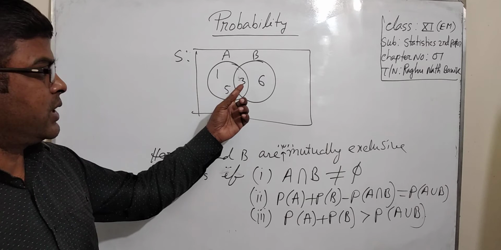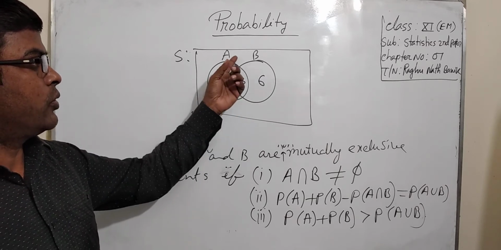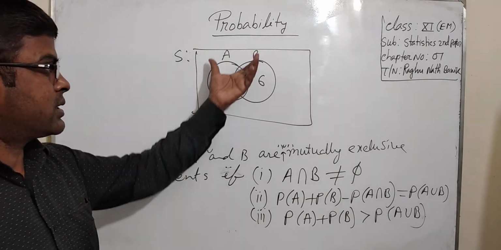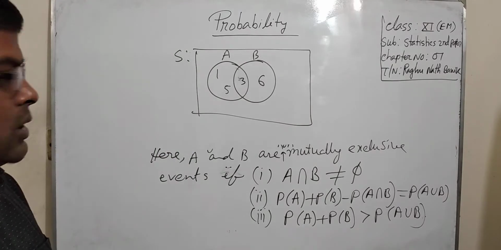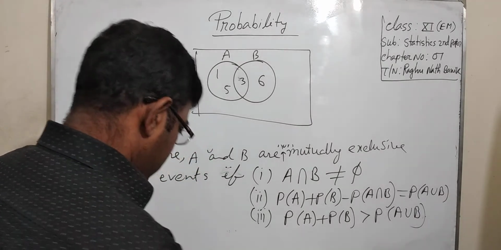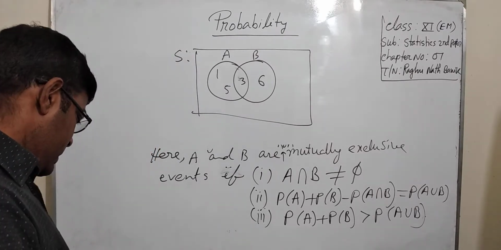Here there is a common element, 3, in both events A and B, and these two events are called non-mutually exclusive events. Okay, I hope that you have understood.